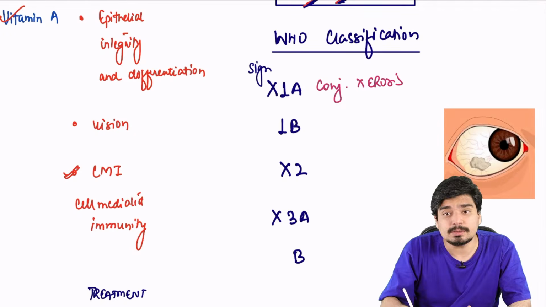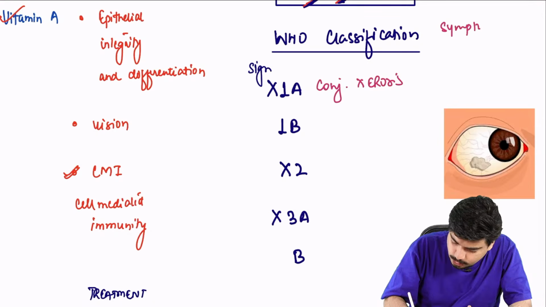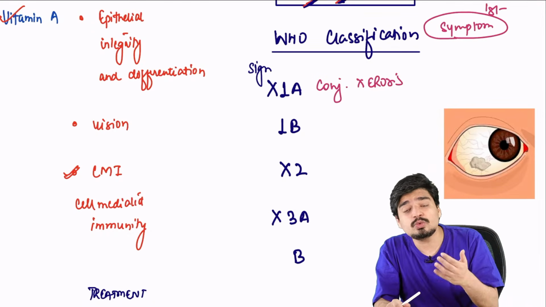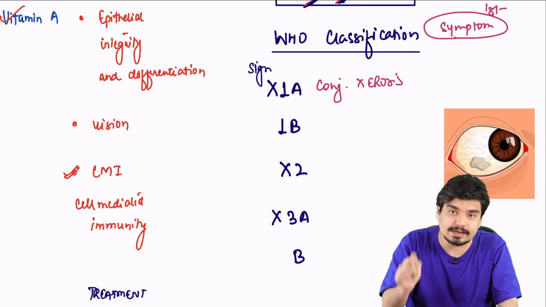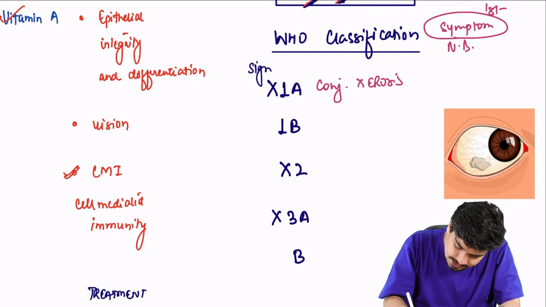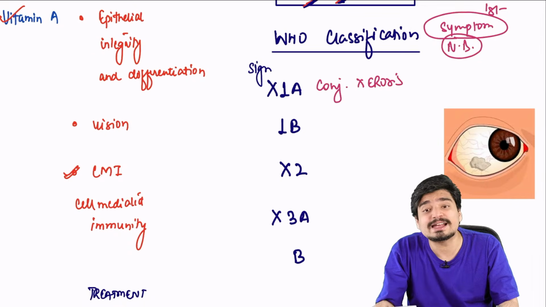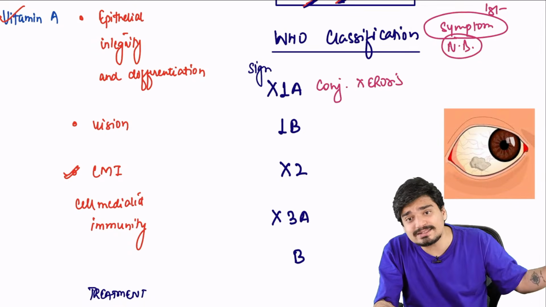What is the first symptom? What do you mean by symptom? First symptom refers to what the child tells you because of vitamin A deficiency. Remember, the first symptom is always night blindness. I'm writing NB for short. It is night blindness, and this has been asked in the last FMG itself.